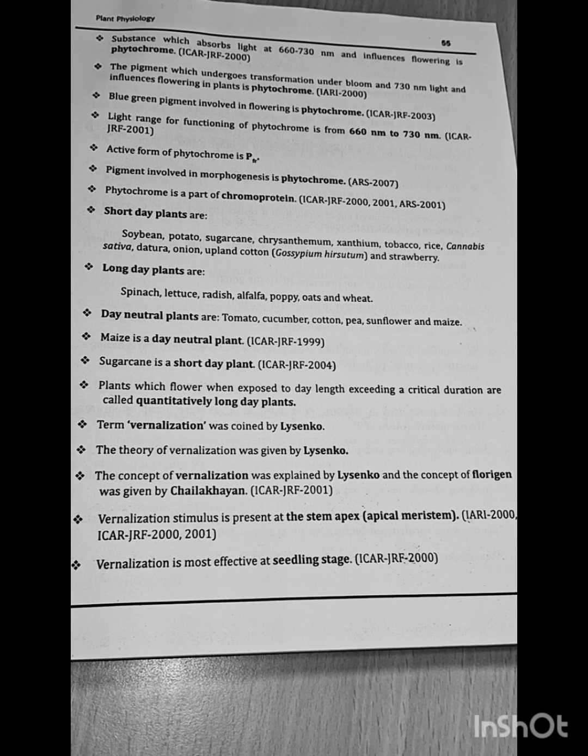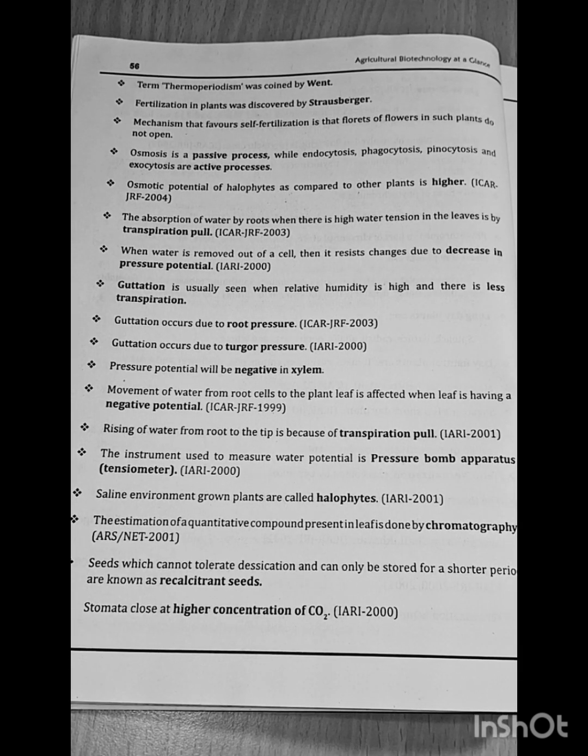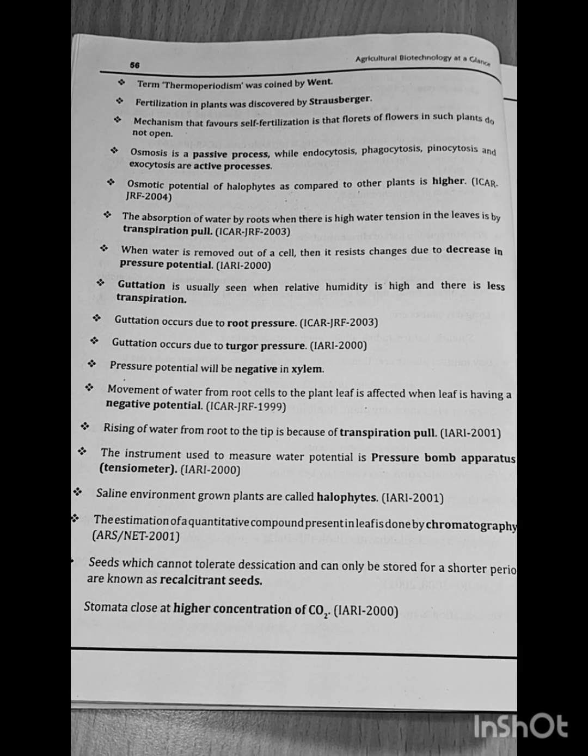The term vernalization was coined by Lysenko. The theory of vernalization was given by Lysenko. The concept of vernalization was explained by Lysenko and the concept of florigen was given by Chailakhyan. Question asked in ICAR JRF 2001. Vernalization stimulus is present at the stem apex, that is the apical meristem. Question asked in IARI 2000, 2001. Vernalization is most effective at seedling stage, ICAR JRF 2000. The term thermoperiodism was coined by Went.